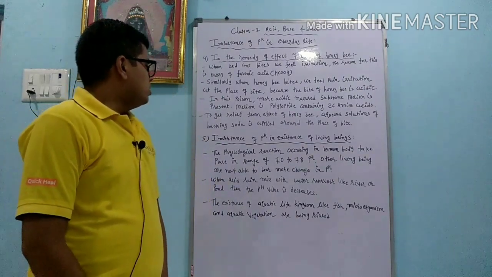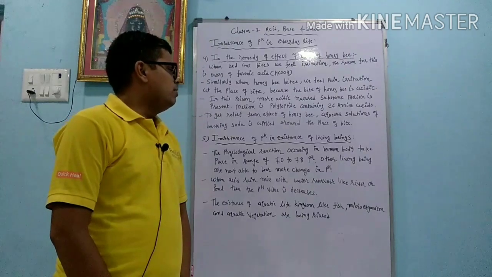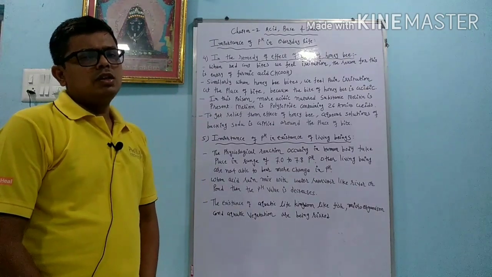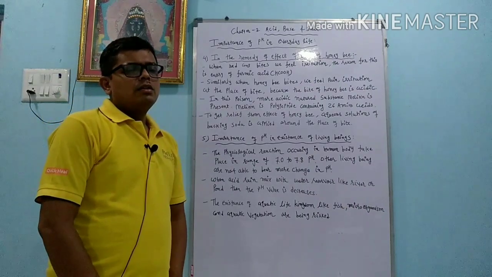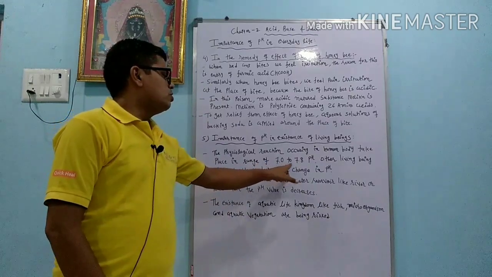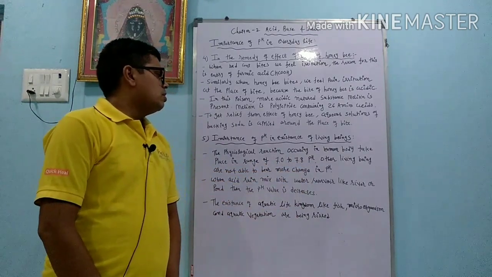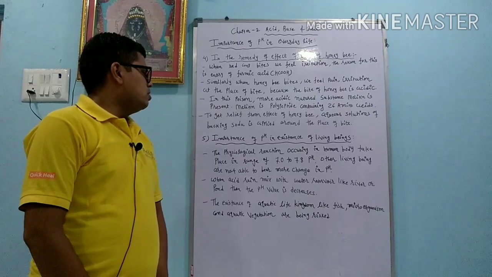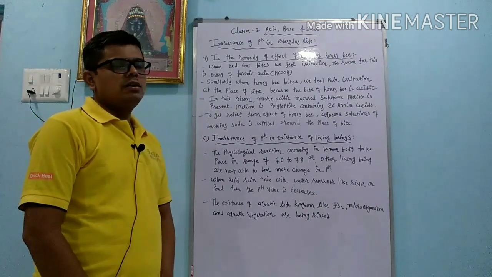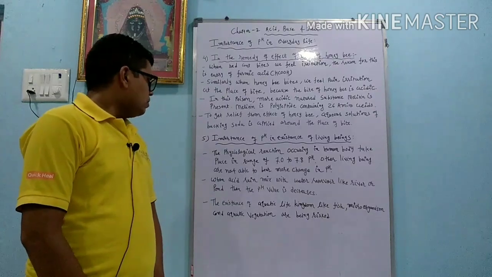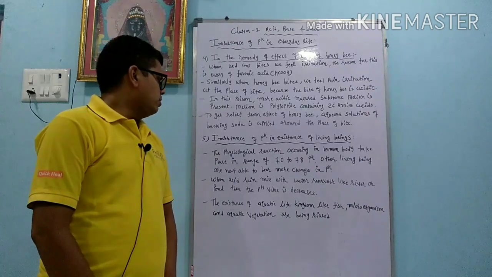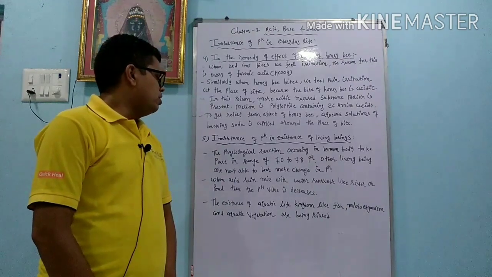Dear student, importance of pH in the existence of living beings. In our body, all physiochemical or physiological reactions are going on, and the range of the physiological chemical reactions is 7.0 to 7.8 pH. If there is a change in the pH, then some living organisms cannot bear it. Okay. When acid rain mixes with a water reservoir like a river or pond, then the pH value decreases.